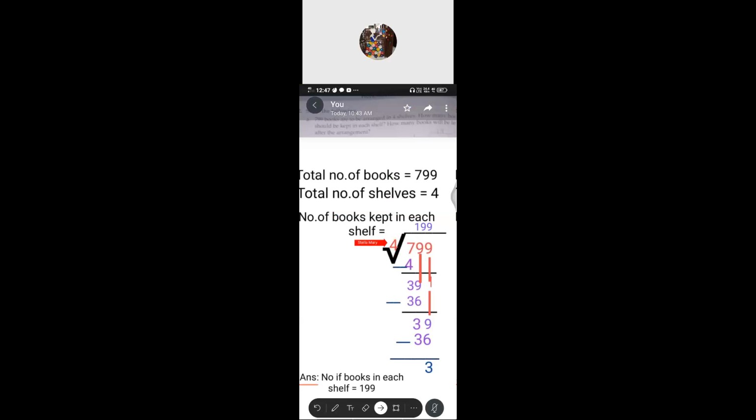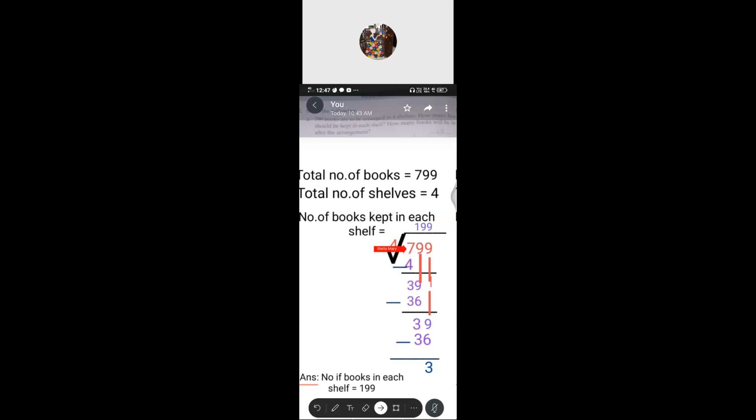So the same step we have to follow. What will come? Compare, divide, multiply, subtract, bring down. Got it? First they are comparing with this number. So here divisor is 4. The first digit of the dividend is 7. That is a greater one. 7 is greater than the 4.